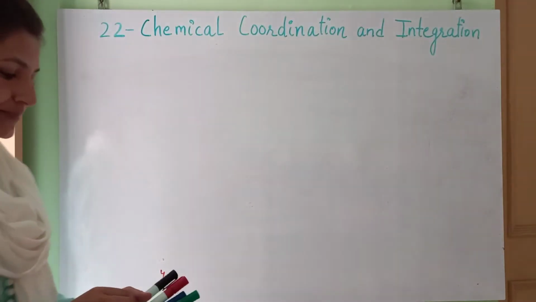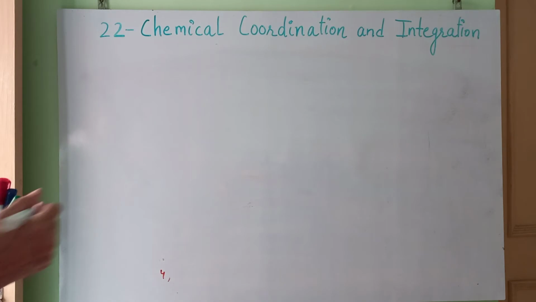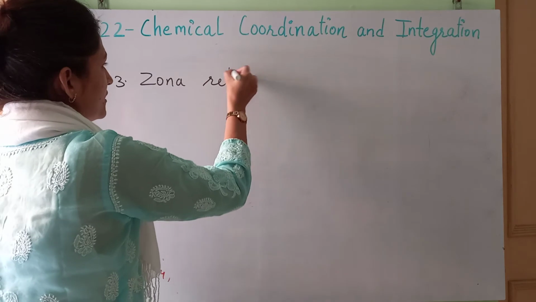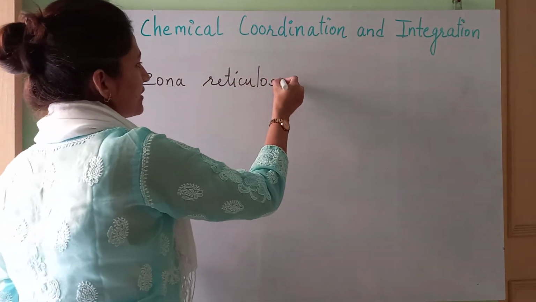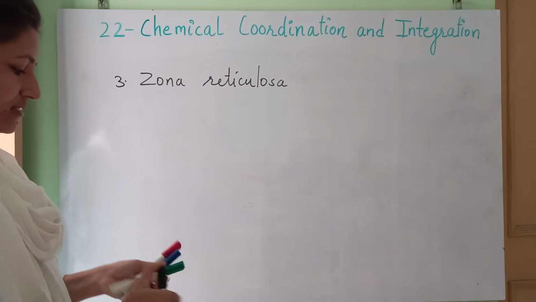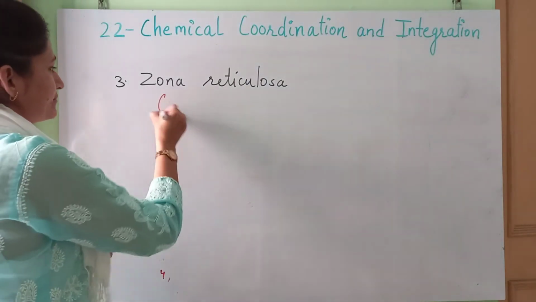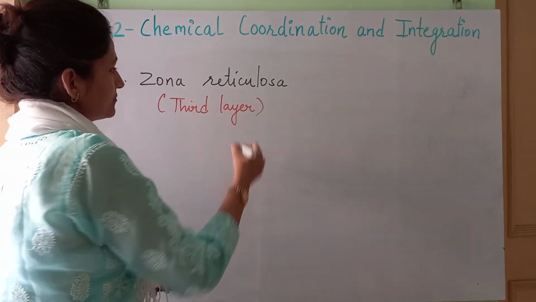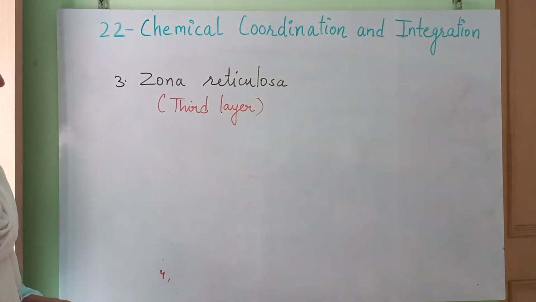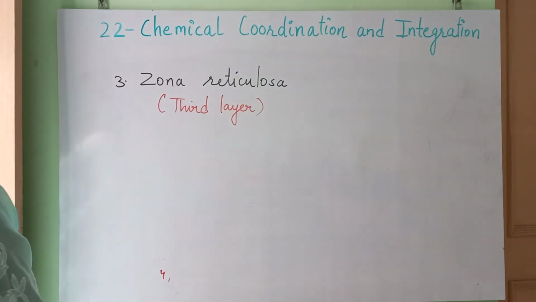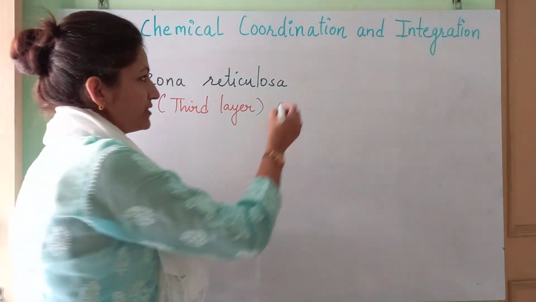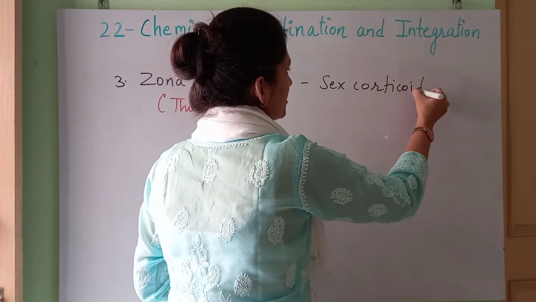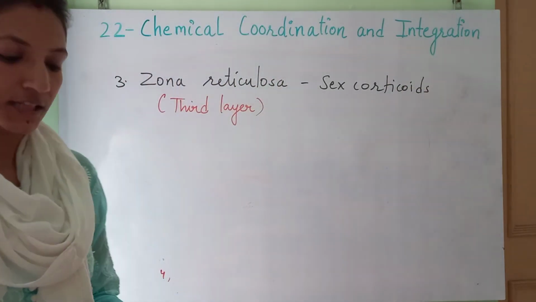Now the next one, that is the third layer, zona reticularis, also we can say reticulosa. So this is the third layer. What is it going to secrete? It is going to secrete the sex corticoids, androgens.